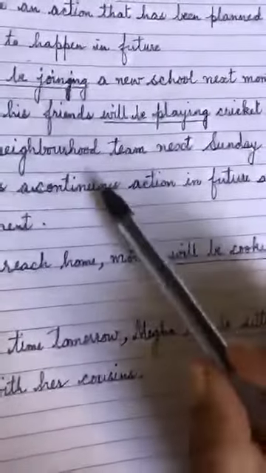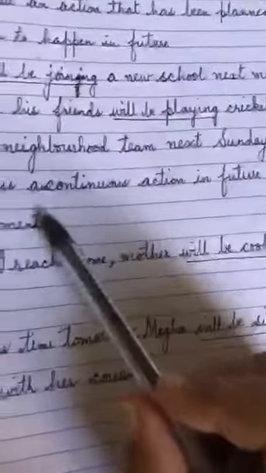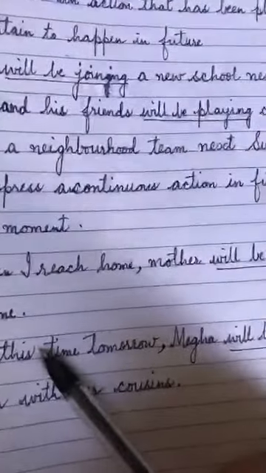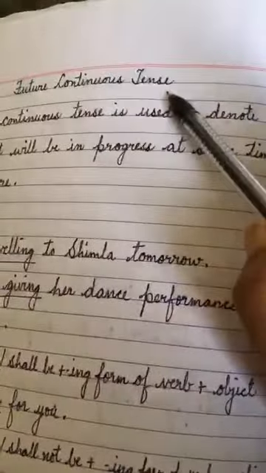So one is for the planned action and one is for the moment when the action will take place. So this was future continuous tense. Go through this.